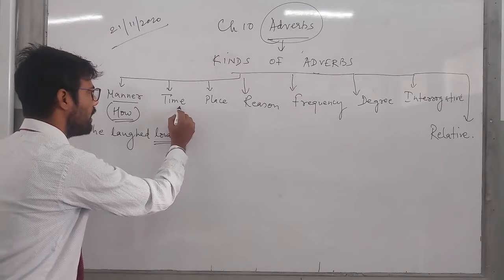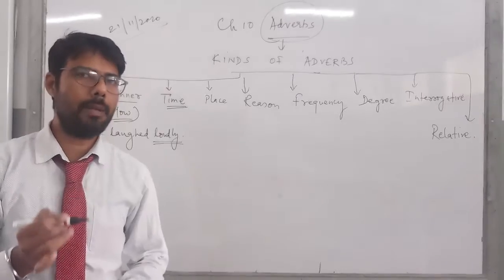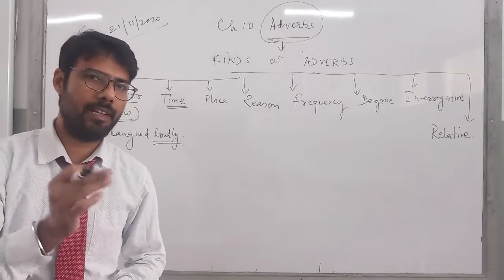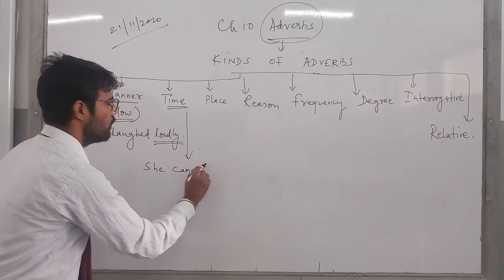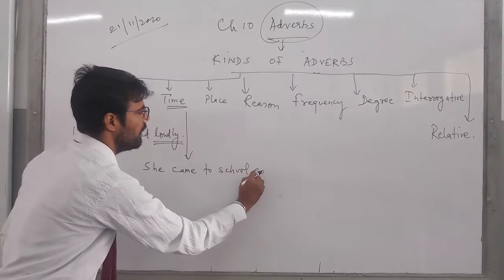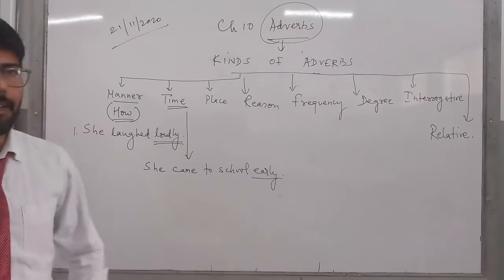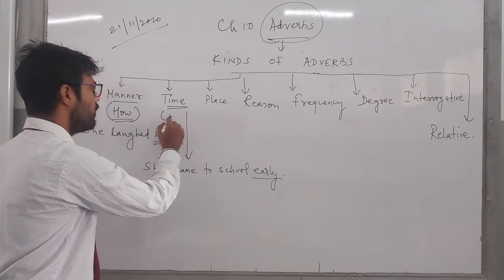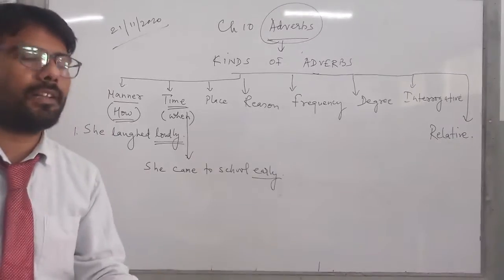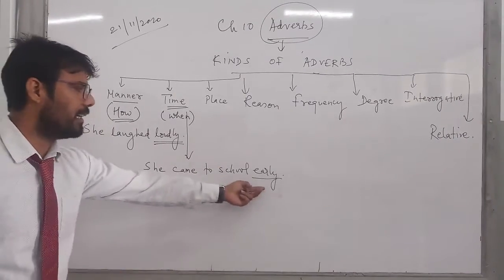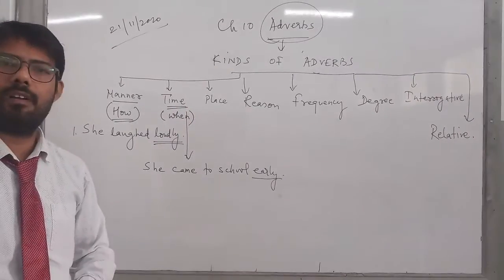Now moving on to the next part, that is time, adverb of time. Children, how would you understand adverb of time? Very simple. She came to school early. So when did she come to school, children? Early. So here, if I talk about time, in short I can say when. We are not talking exactly about 10 o'clock, 5 o'clock, that is also adverb. But words like early, late, tomorrow, tonight, these are all coming under adverb of time.